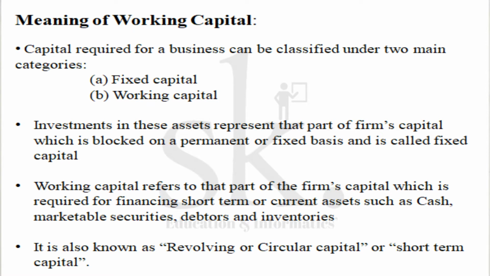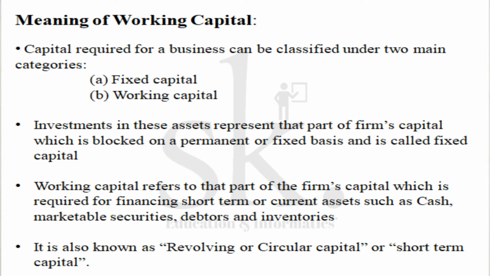Now, long-term funds are required to create certain production facilities, as I said, via purchase of fixed assets such as plant, machinery, land, building, furniture, etc. Investment in this type of assets represents that part of the firm's capital which is blocked on a permanent or fixed basis, and that is the reason why it is termed fixed capital. I mean to say that investment in land and building, plant and machinery, furniture is for a long-term purpose.